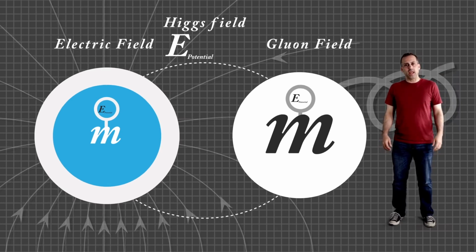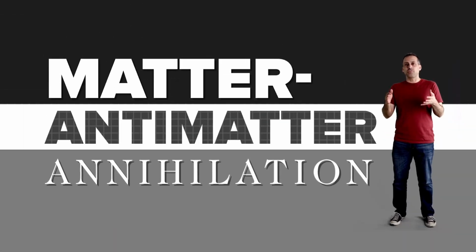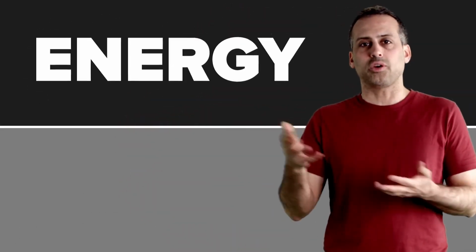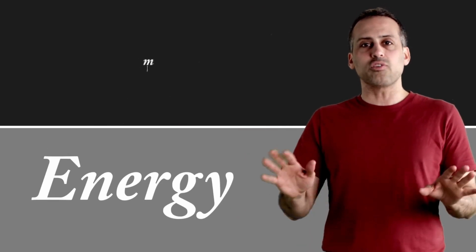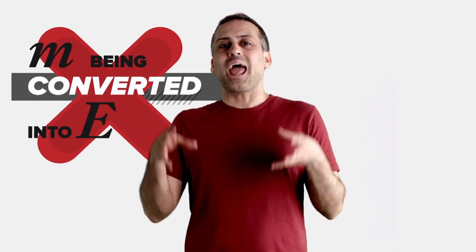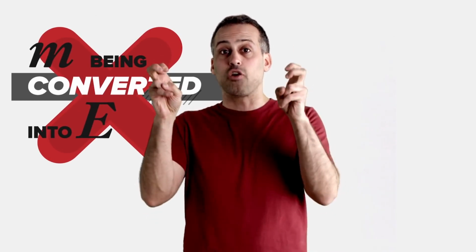Okay, what about matter-antimatter annihilation? Doesn't that have to be thought of as mass being converted into energy? Interestingly, no. There's a way to conceptualize even this process as simpler conversions of one kind of energy to another: kinetic, potential, light, and so forth. You never need mass-to-energy alchemy. But please take my word for it, you don't actually have to talk about converting mass to energy ever.